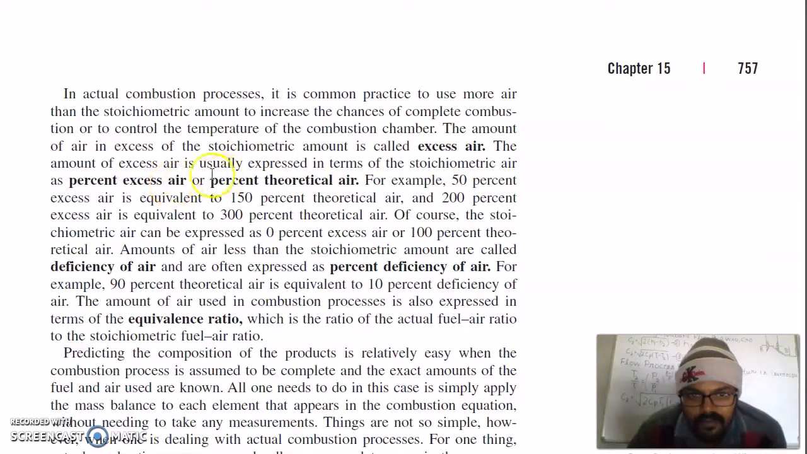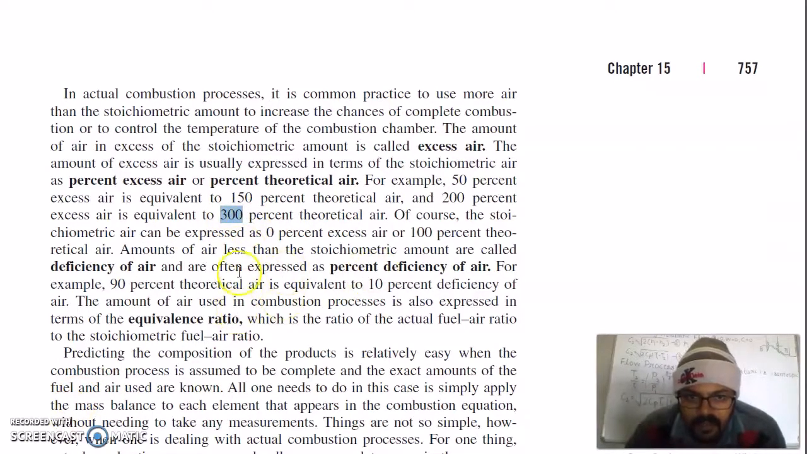The amount of excess air is usually expressed in terms of stoichiometric air as percent excess air or percent theoretical air. For example, 50% excess air is equivalent to 150% theoretical air, and 200% excess air is equivalent to 300% theoretical air. Of course, the stoichiometric air can be expressed as 0% excess air or 100% theoretical air. 150% means almost 1.5 times, or 50% more air, and 300% is almost 3 times the theoretical air.